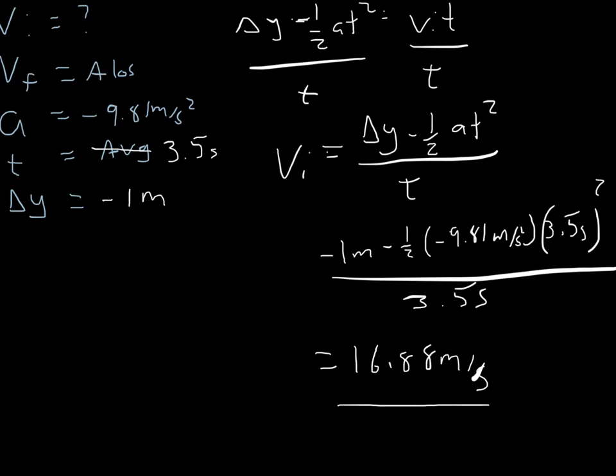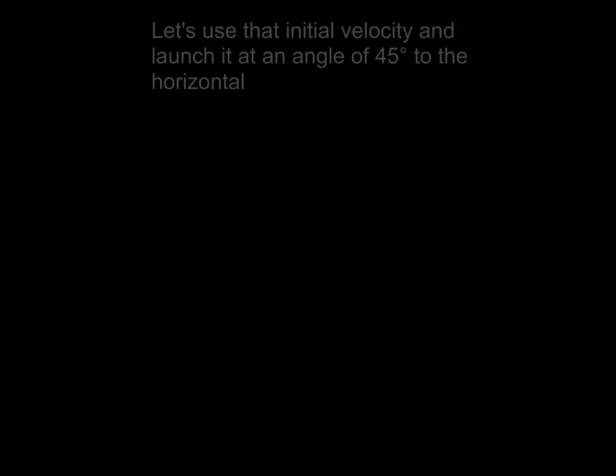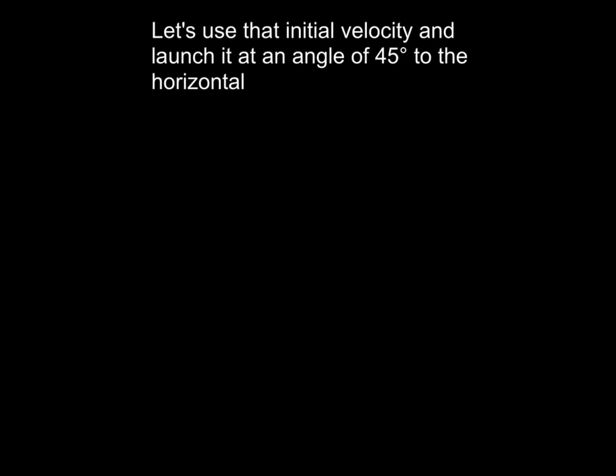Okay, now let's use that information to figure out what to do next. Just like we did, we had our launcher straight up and down, right? So if you took all your measurements and now did the same thing on Friday and instead launched it at 45 degrees, your initial velocity will be the same. So I had my initial velocity of 16.88 meters per second, okay? But now I'm going to do 45 degrees. The reason I choose 45 degrees is because this will give me the maximum horizontal range.